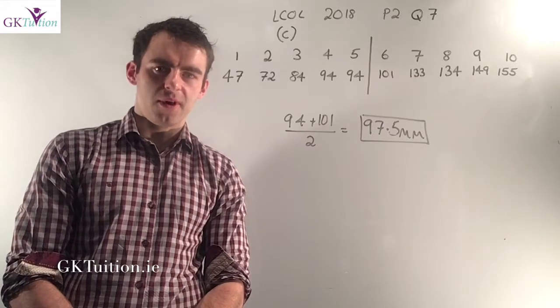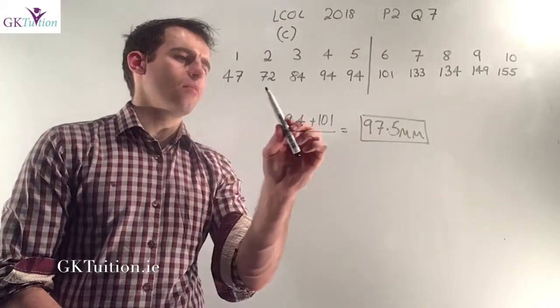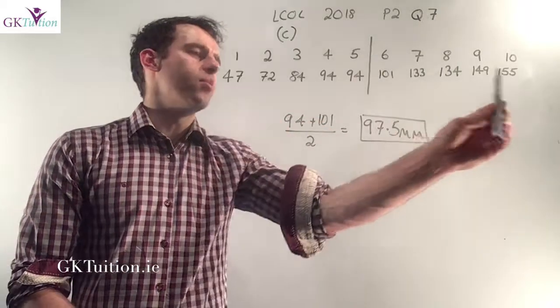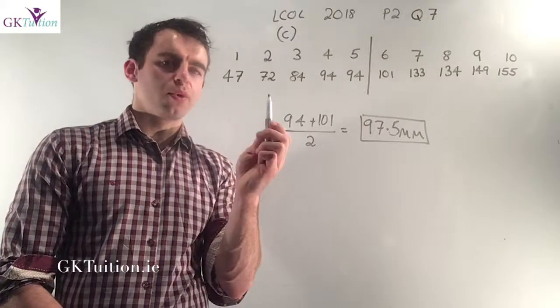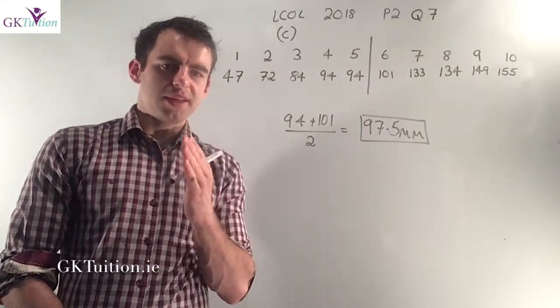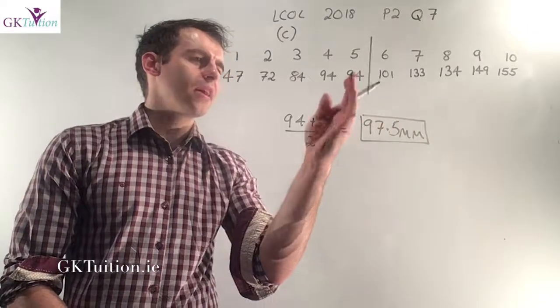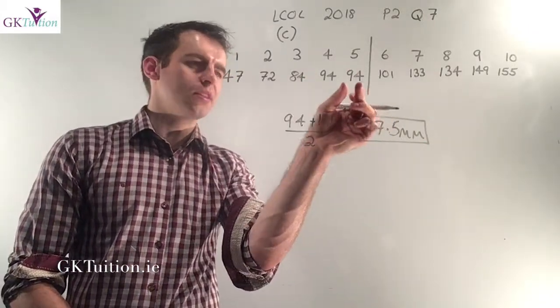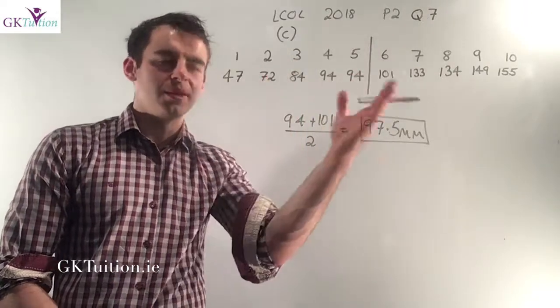In part C here, we're asked to write the rainfall data in increasing order and hence to find the median of rainfall. So you'll notice I've labelled them 1 to 10 and I've marked in from the smallest, 47, to the biggest, 155. And now you need to work out the median. The median is the middle number. But if there's an even amount of data, there's no number here that's actually in the middle.